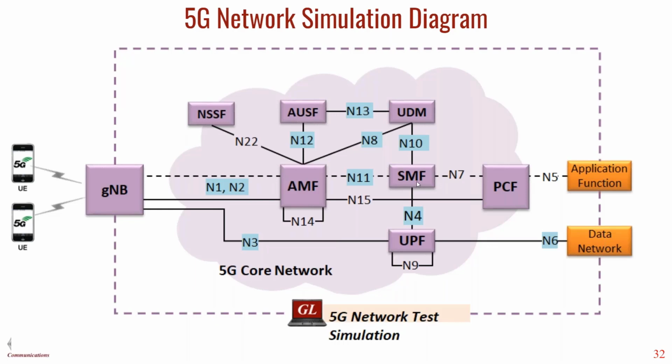Here the SMF is connected to UPF and PCF. PCF gives the policy control functions, and UPF is used to have data connectivity. Here control plane and the user plane functions are separated. So UPF handles only data traffic, the data path, and SMF will be having only the signaling part.